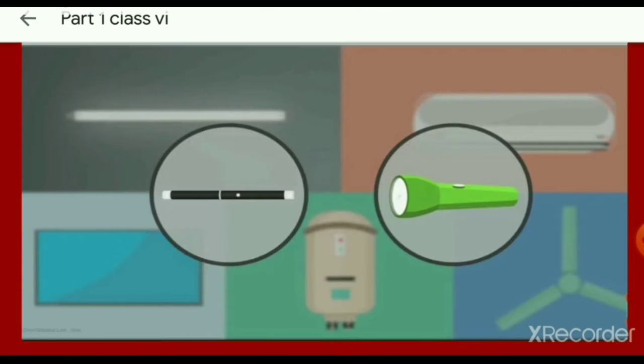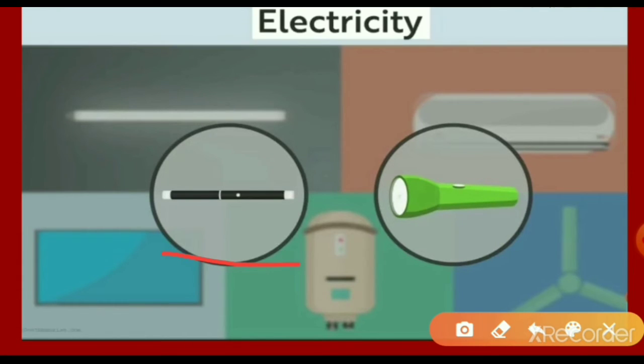And also the laser light. This is also a laser light, and even a small flashlight or torch light works on electricity. Is it correct? Yes. So imagine our life without electricity in the world today. The discovery of electricity has helped to start a new revolution in the history of humankind. So this is what is known about electricity. Without electricity the electric appliances do not work.